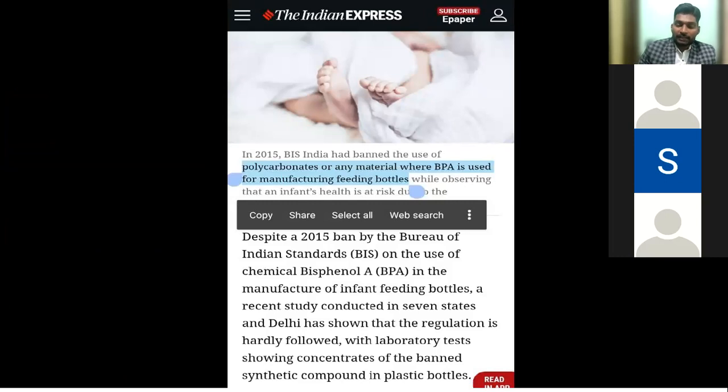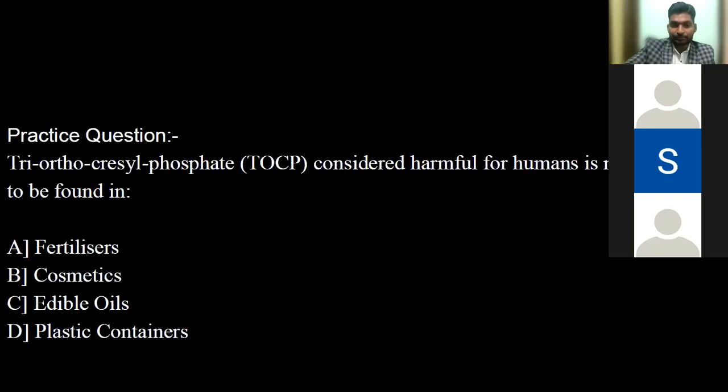Now that we have understood rule 1 that UPSC follows while using current affairs for framing questions, let's do a practice question, guys. Sagna, just read out this question, please. Okay, sir. Triorthocresyl phosphate, TOCP, considered harmful for humans, is more likely to be found in... I think it's cosmetics, sir. Okay. Medha, Parth, what do you think? Certainly not edible oils, I believe.